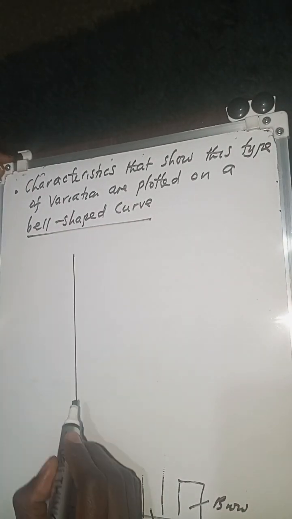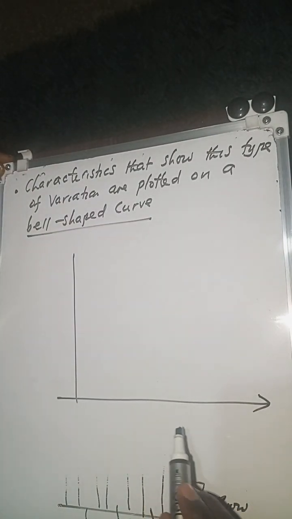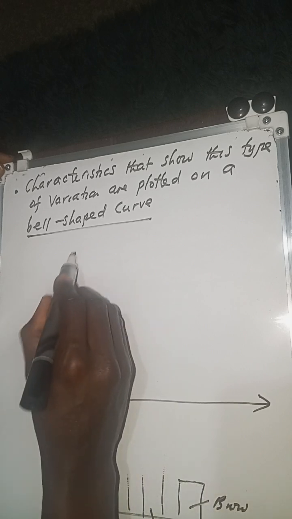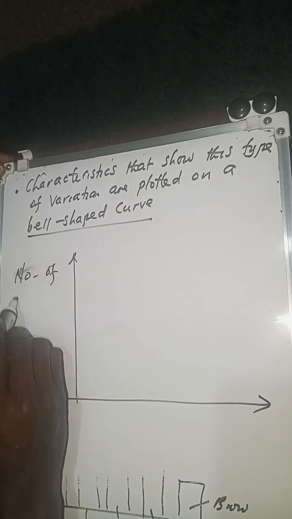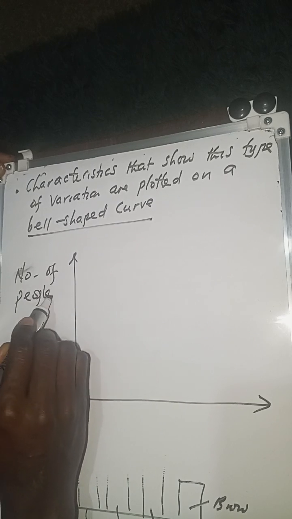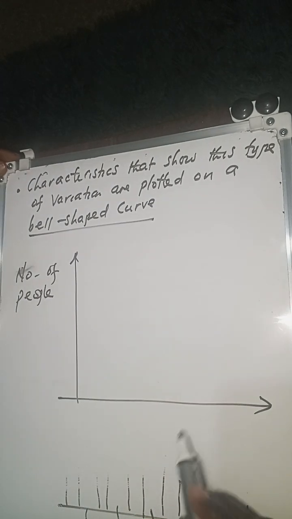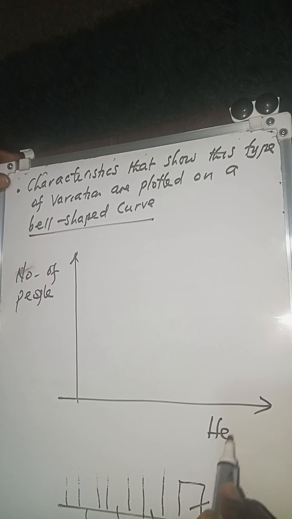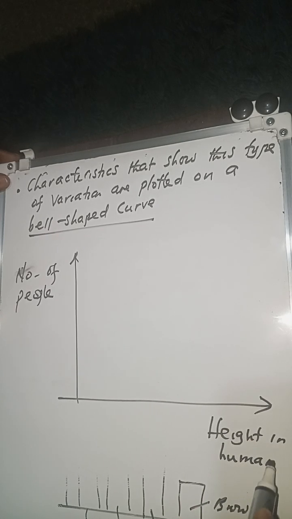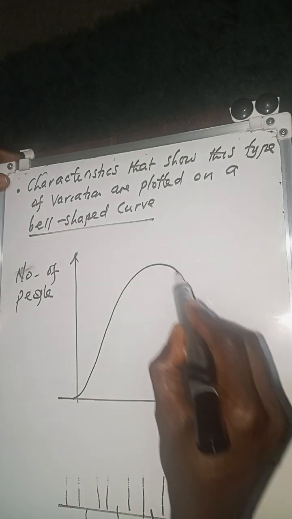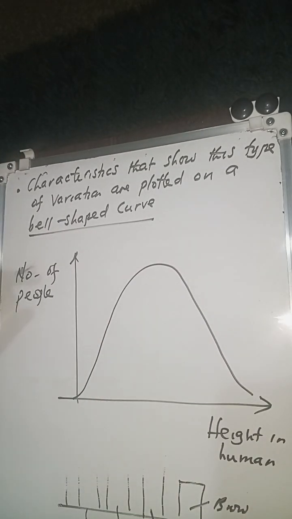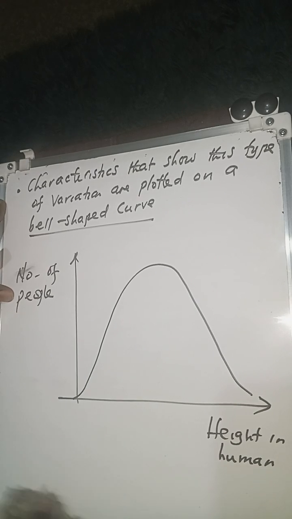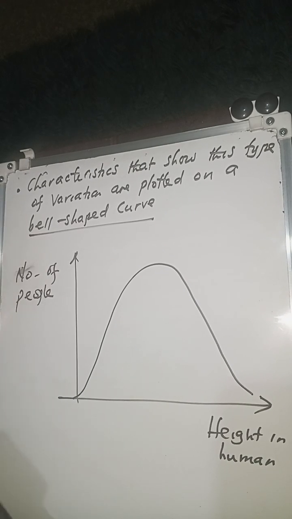For example, if you have the number of people against the characteristic, such as height in humans, because we have different heights as humans, you'll be able to see such a graph. When you see such a graph, this indicates what we call continuous variation.